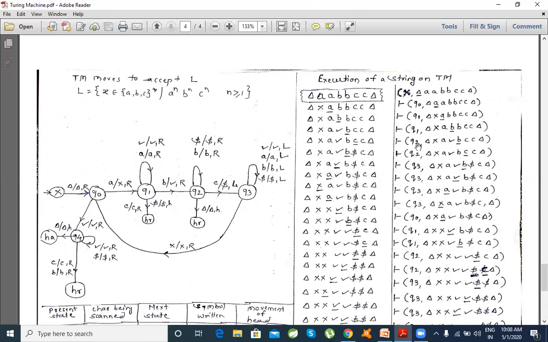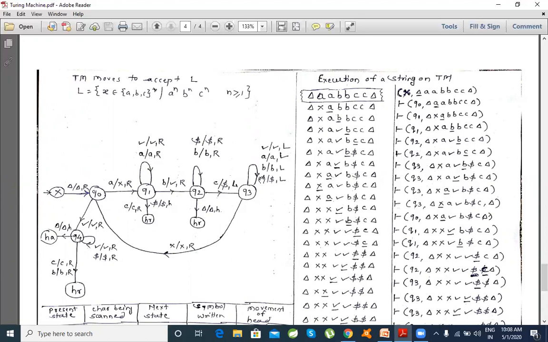Now being in Q2, what do we expect? We expect to see the next character C, with respect to the single A and single B which we have already seen on the input. Till that time it retains the state for all B's.